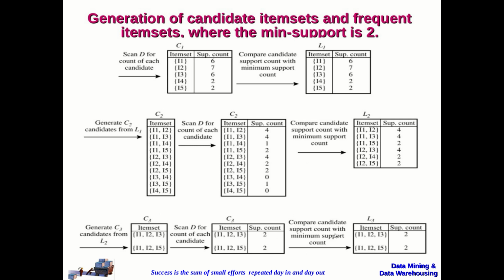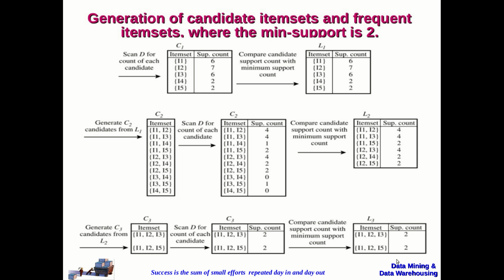So as usual, we compare the candidate support count value with the minimum support and we can observe both the item sets are having support count greater than or equal to minimum support. So these become the frequent item sets. Now from L3 we will be generating C4 and this process will be repeated until no more new frequent item sets are generated.